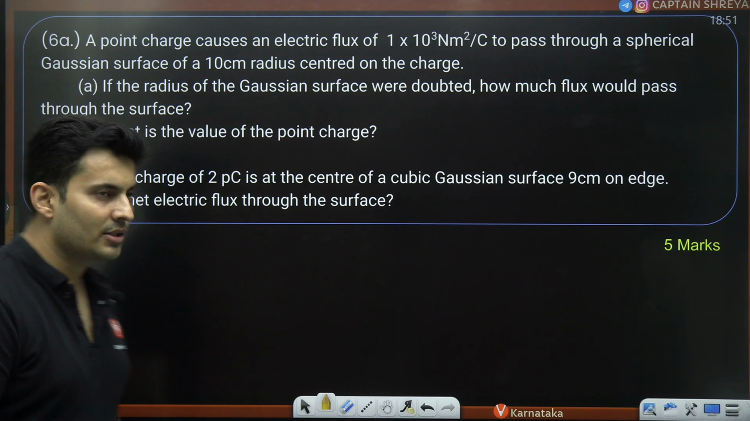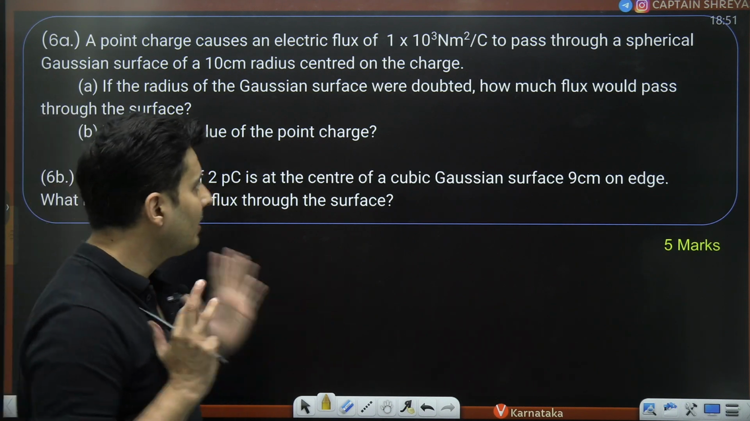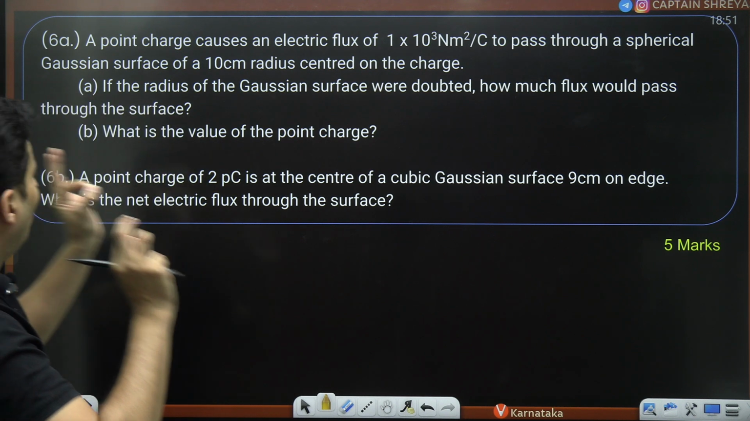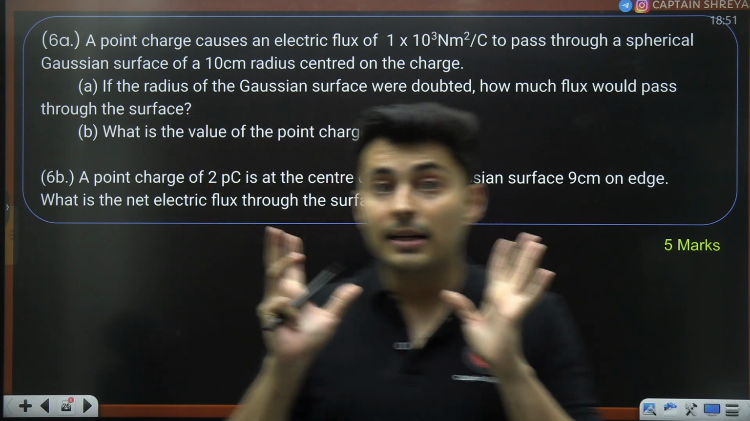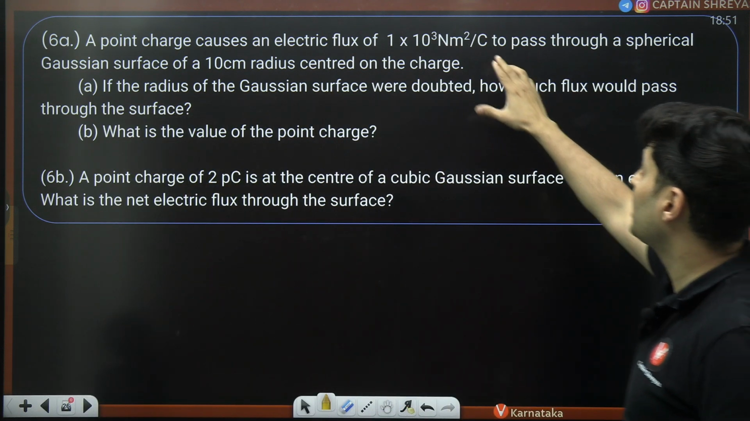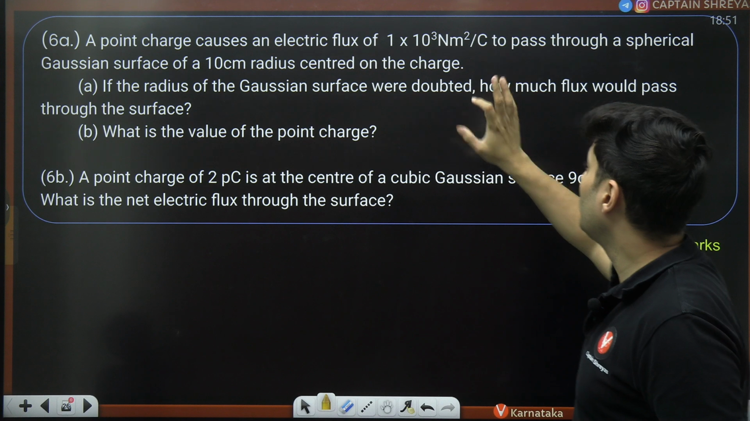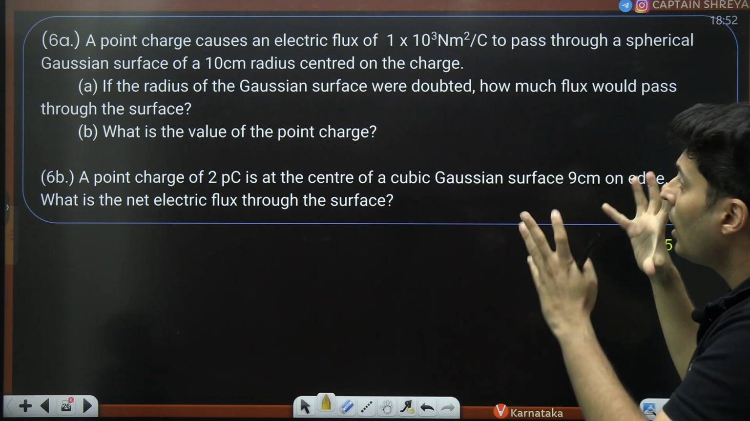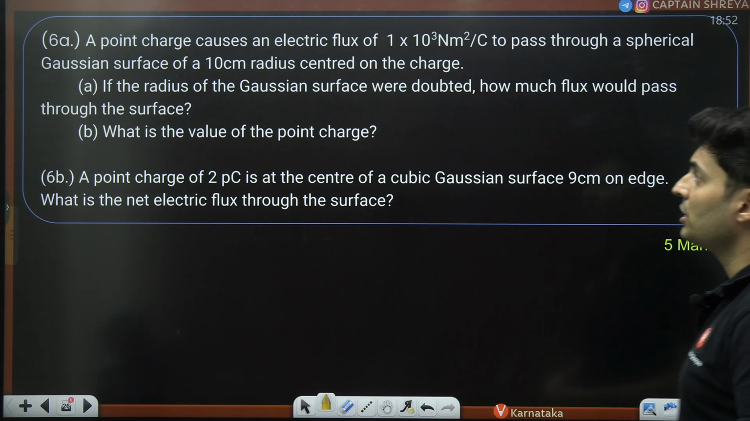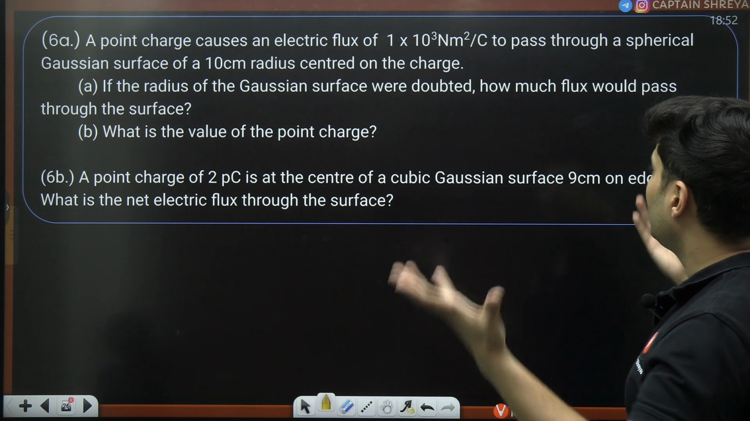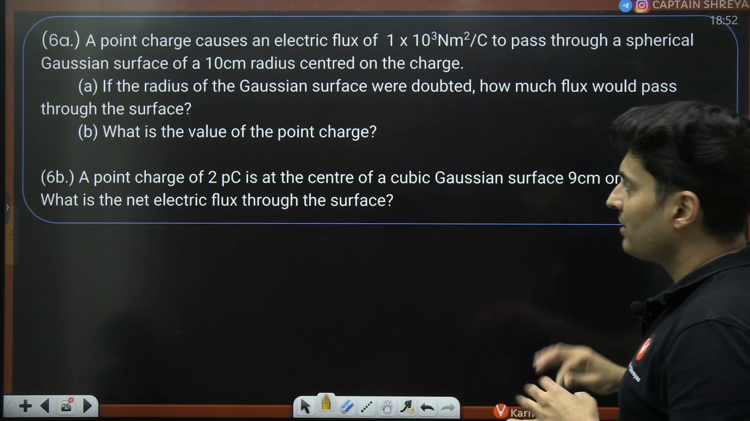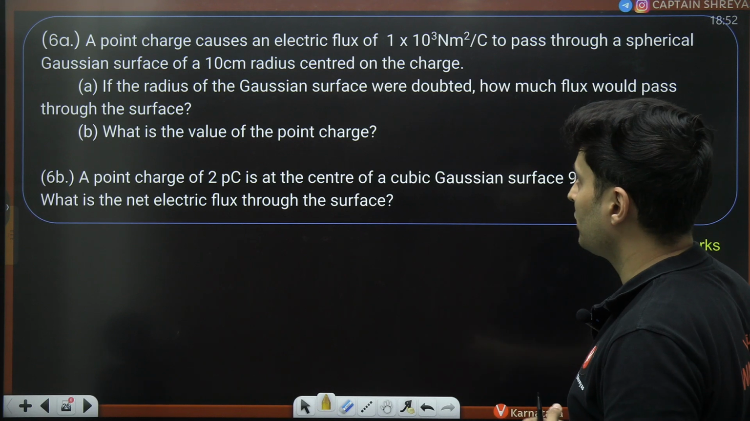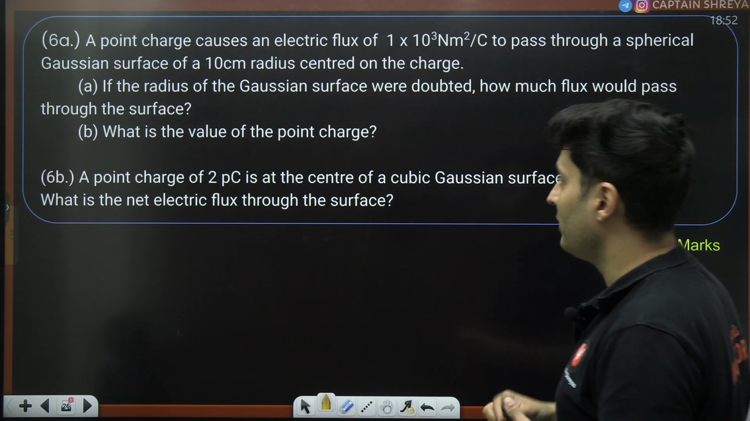Shall we go to the next question? All right, here comes the next question. A point charge is causing some electric flux of this much Newton per coulomb into meter square to pass through a spherical Gaussian surface of some radius centered on the charge. If the radius were doubled, how much flux will pass? What is the value of the point charge?